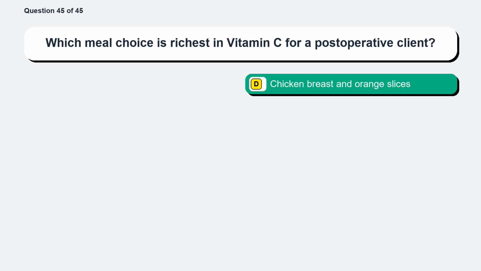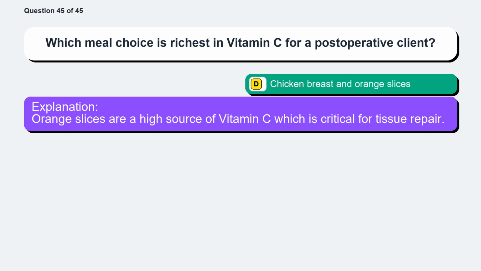The correct answer is option D, chicken breast and orange slices. Orange slices are a high source of vitamin C, which is critical for tissue repair.